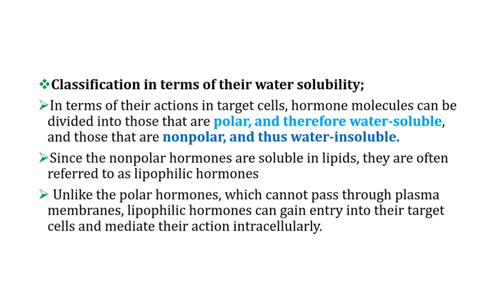These hormones cannot pass through the cell membrane. Do you remember the cell membrane is a lipid bilayer? So any chemical substance which can cross the lipid bilayer must be lipid soluble. Hormones which are water soluble or polar are lipid insoluble, and therefore they cannot enter into the cell. They mediate their effect through extracellular receptors which are embedded on the cell membrane.